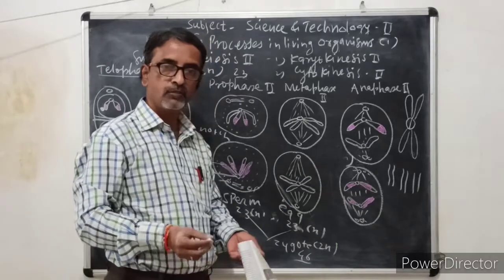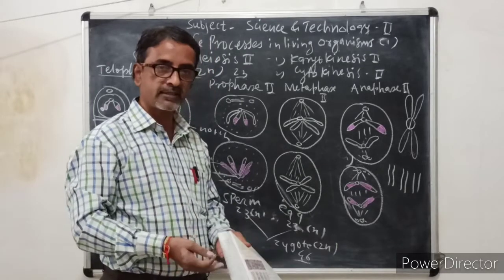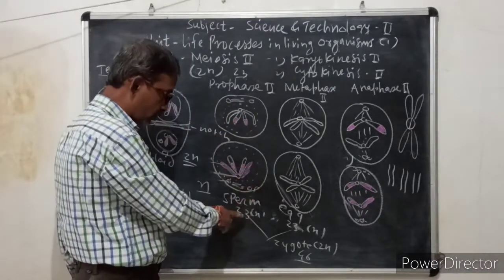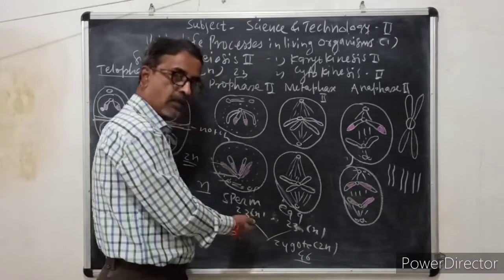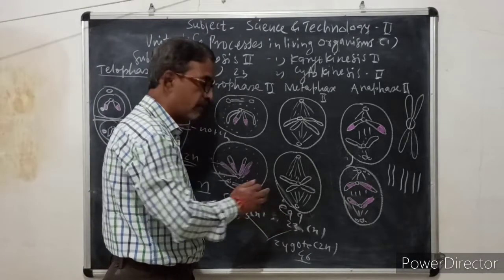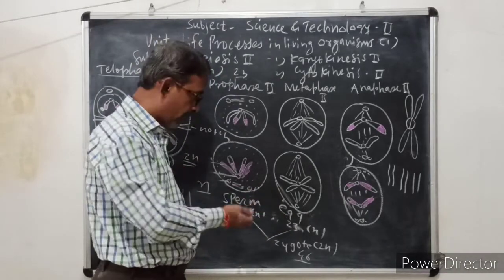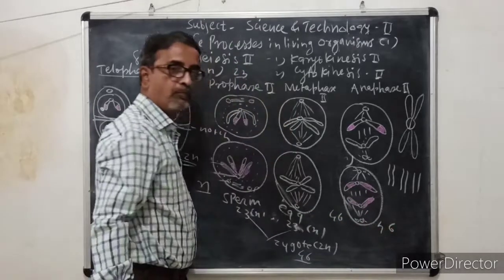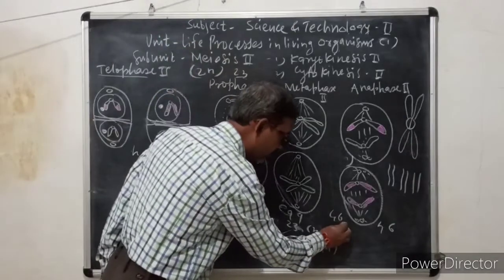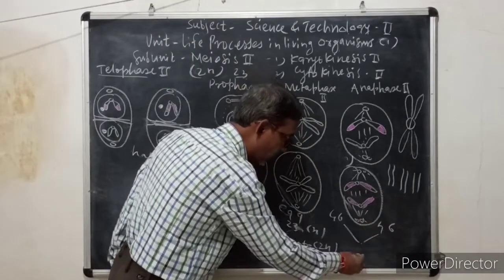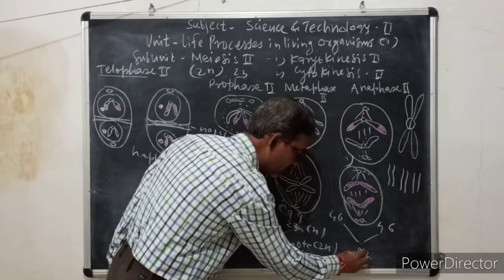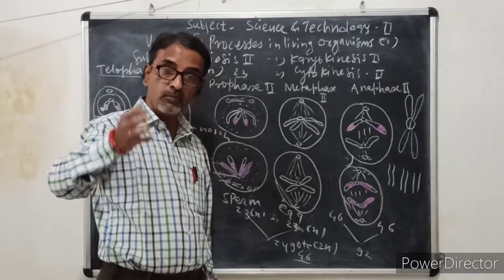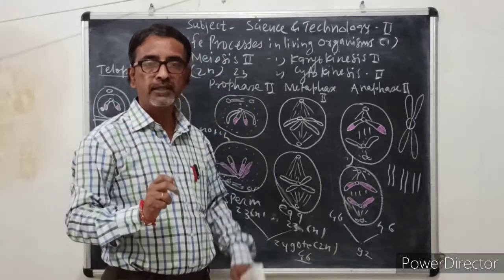Suppose there are no haploid cells. If there is no meiosis, then these sperms and egg cells would not have 23 chromosomes. They would have 46. 46 from the male, 46 from the female, and when they combine, the chromosome number increases to 92. And in every generation this chromosome number would be doubled and a lot of problems would be created.